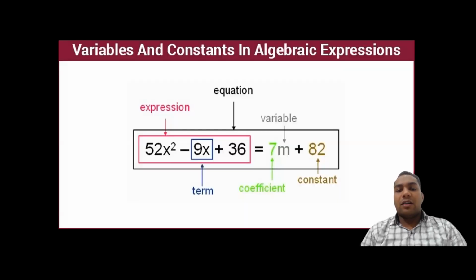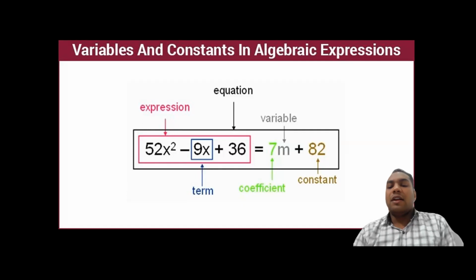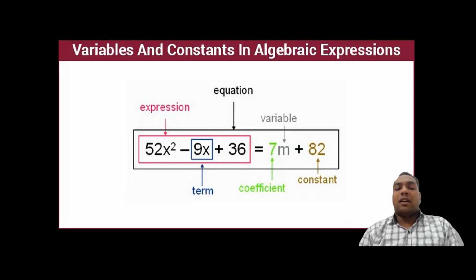So after knowing all these things like equation, expression, variable, constant, coefficient, terms, we will try to find them in written form. Here we write an equation. Why are we calling it an equation? Because it has the operation equal to. So it is an equation. An equation has two sides, left hand side and right hand side. The left hand side consists of 52x square minus 9x plus 36, and the right hand side consists of 7m plus 82.